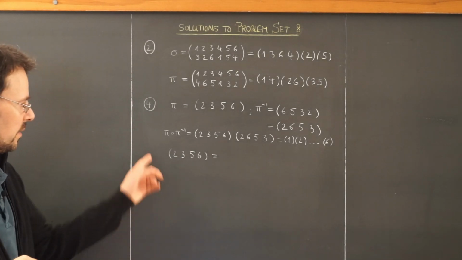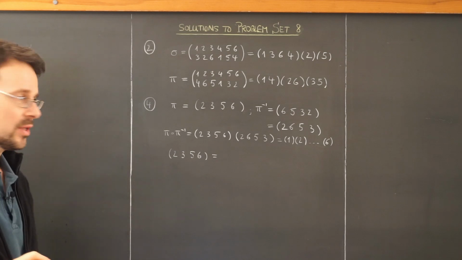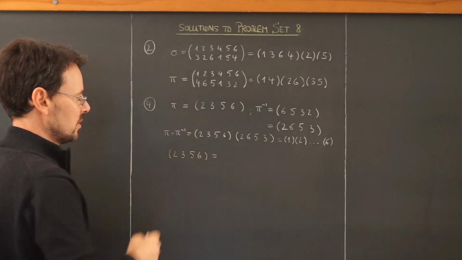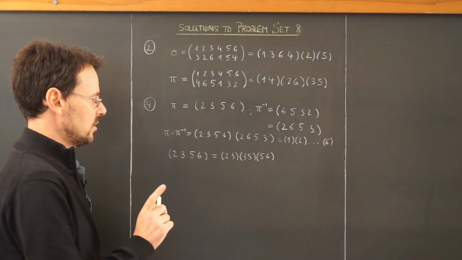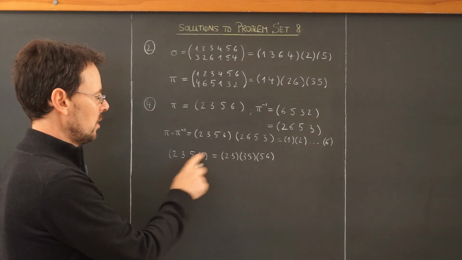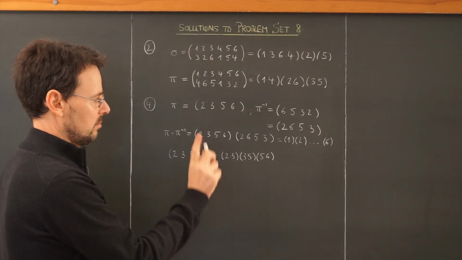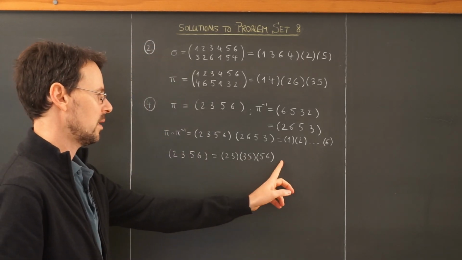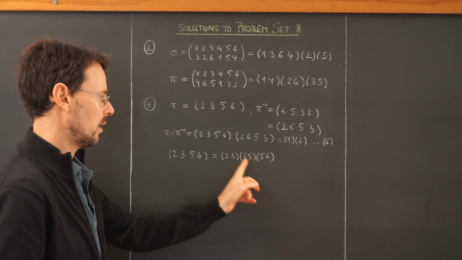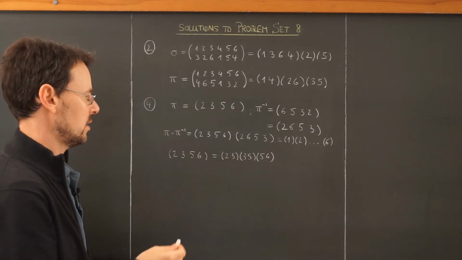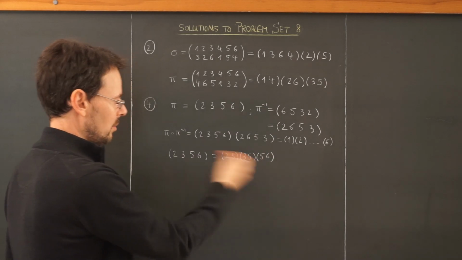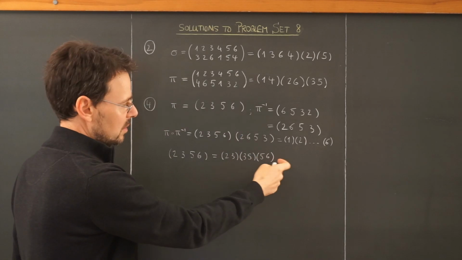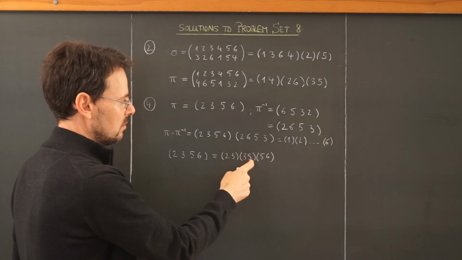Then we're supposed to write this as a product of transpositions. Of course, not disjoint transpositions. This is not possible. All right, so this should do the trick. 2, 3, 3, 5, 5, 6. Let's check if this is true. If we plug in 1, nothing happens. If we plug in 2, 2 goes to 3. Checks out. If we plug in 4, nothing happens on both sides. If we plug in, oh no, I forgot the 3, sorry. If I plug in 3, 3 goes to 5.